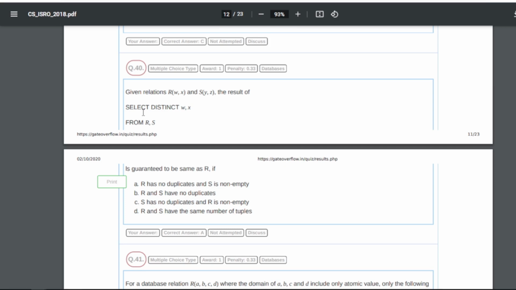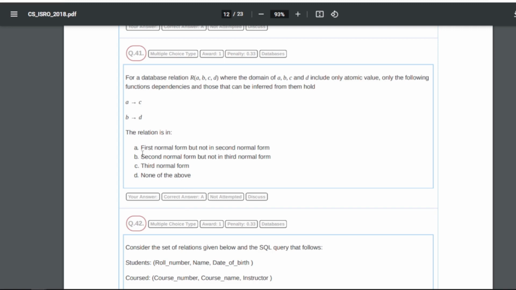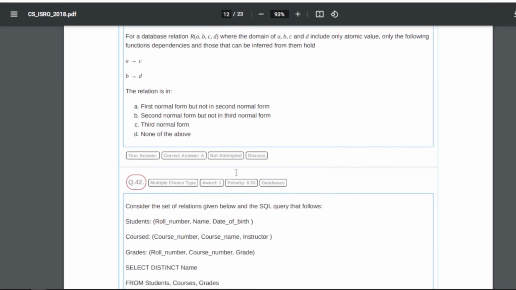Question number 40 is given relations R(W,X) and S(Y,Z). The result of select distinct W,X from R,S is guaranteed to be the same as R if and only if A, that is R has no duplicates and S is non-empty. Question number 41 is for a database relation R(A,B,C,D) where the domains of A, B, C and D include only atomic values. Only the following functional dependencies and those that can be inferred from them hold: A tends to C, B tends to D. The relation is in what? So for this our answer is A, that is first normal form but not in second normal form.